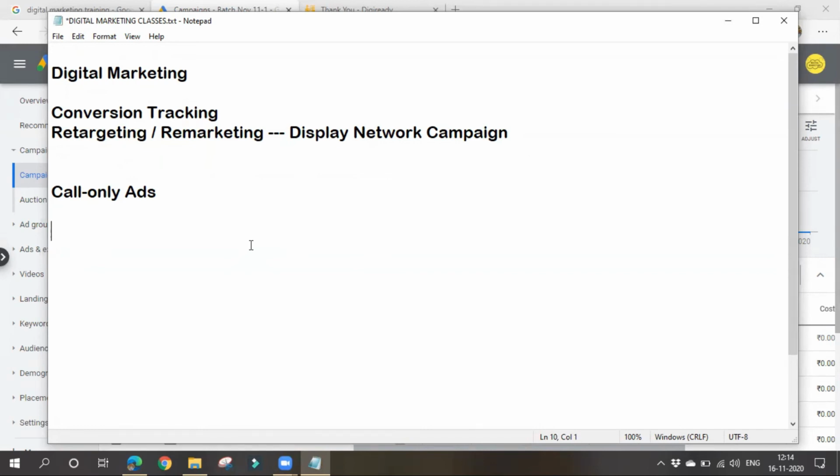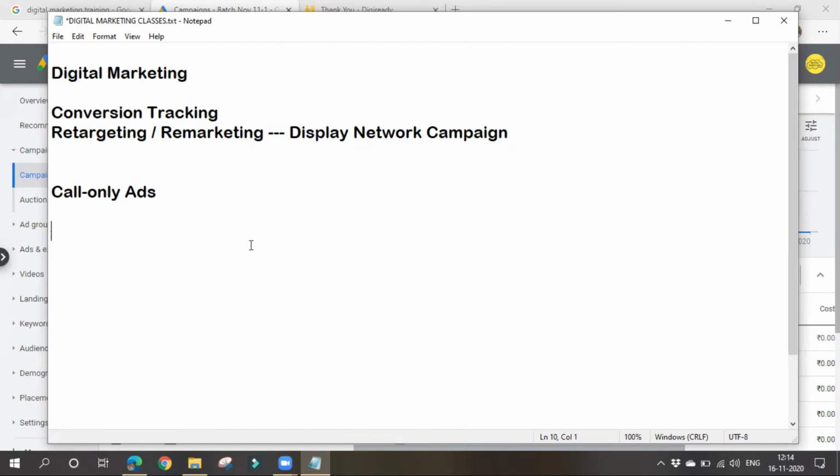Call only ads or call extensions, both are the same. They are usually displayed on mobile devices. In case of desktop, only a number is displayed. In case of mobile devices, the call icon is also displayed. When a customer clicks on that, the ad places a call from their device. They'll be navigated to the calling app and they can place a call.